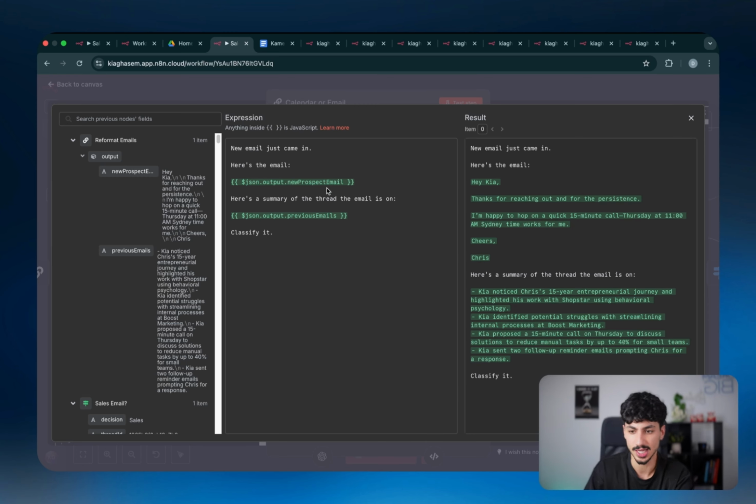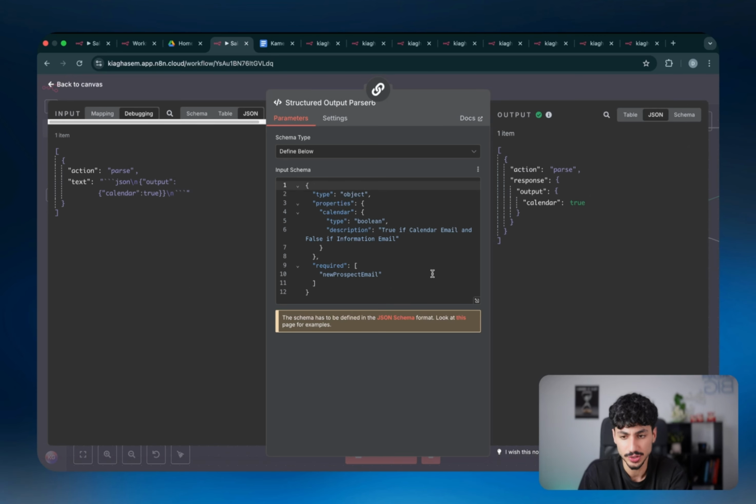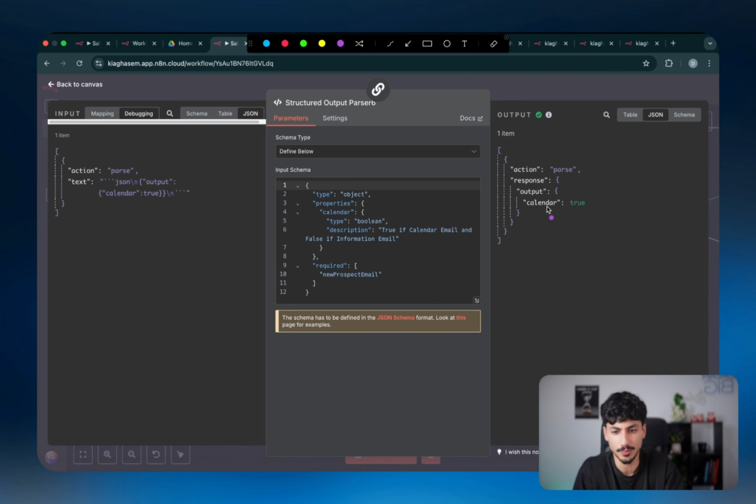It's saying a new email just came in. Here's the email, which is what we got from before, the actual new email. And also here's the summary of the thread, which is basically what we created with the previous node. Now, this one's connected to the same brain, so you don't have to build another brain there to keep it simple. But the actual structured output parser in this case only has one parameter that we're defining, and that parameter is calendar, which is a Boolean.